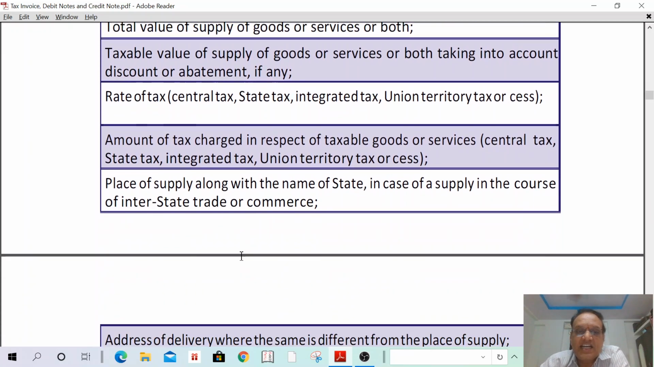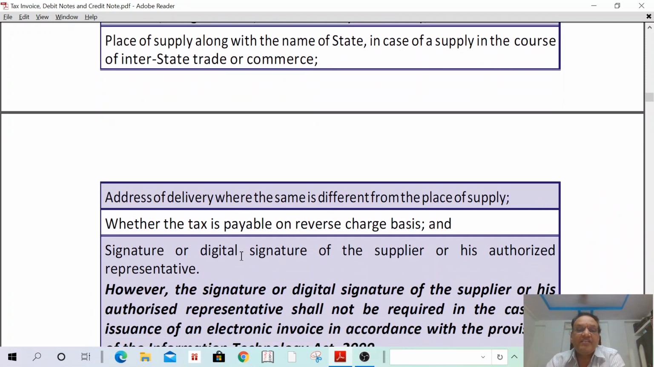Next, understand? Address of delivery, if the same is different from place of supply. Suppose place of supply is Hyderabad, but the address is some MG Road, RP Road, they have to mention the address of delivery if it is different from the place of supply. Suppose I mentioned Hyderabad, but it is supplied to some Warangal district. In such a case, the address also they have to mention. Whether the tax is payable on reverse charge. If the tax is payable on reverse charge, the same has to be mentioned.